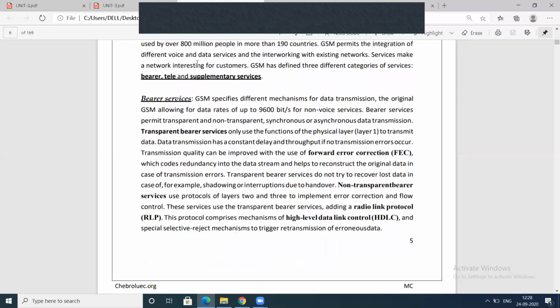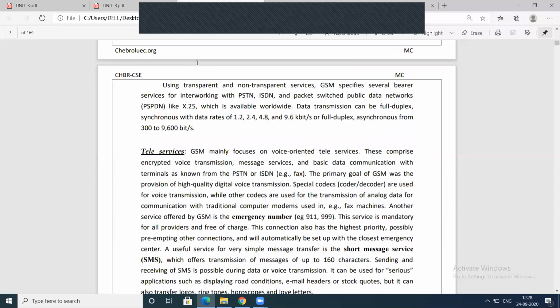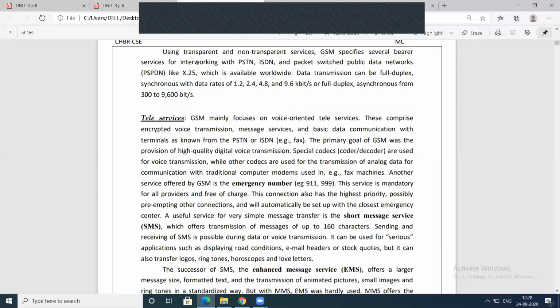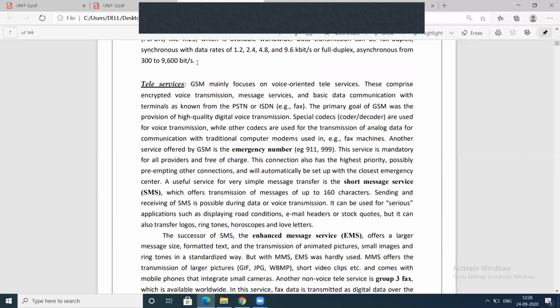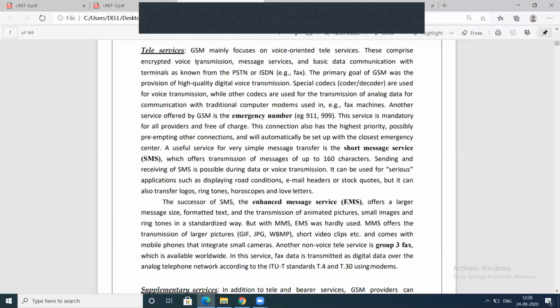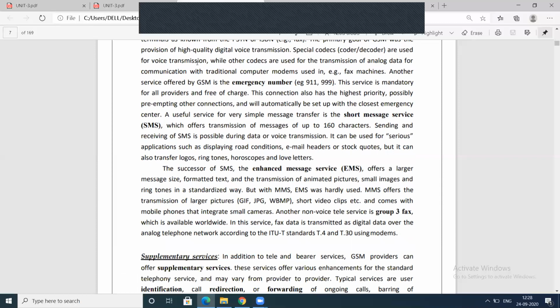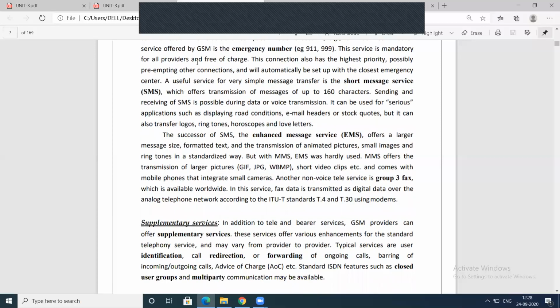Bearer services deal with data transmission as well as forward error correction. Teleservices are responsible for SMS, EMS (enhanced message services), and calling, and every calling procedure is taken care of in teleservices.